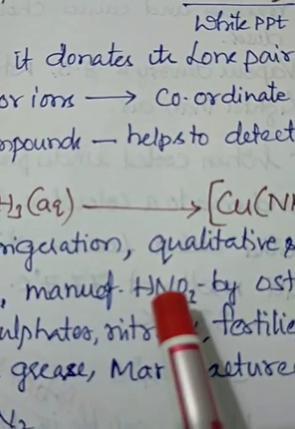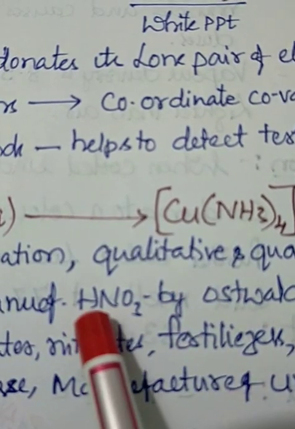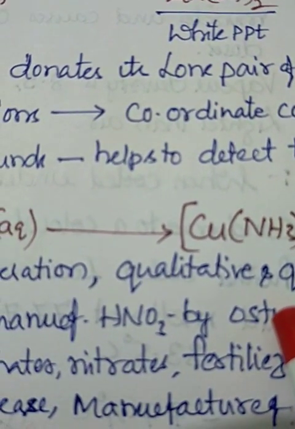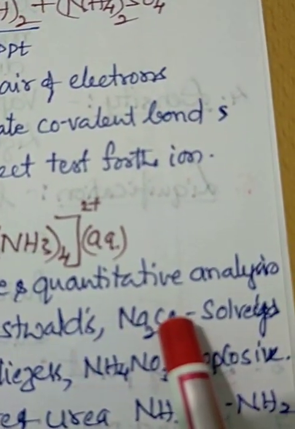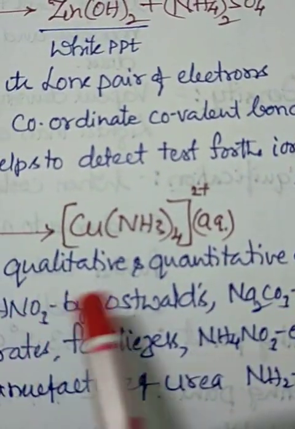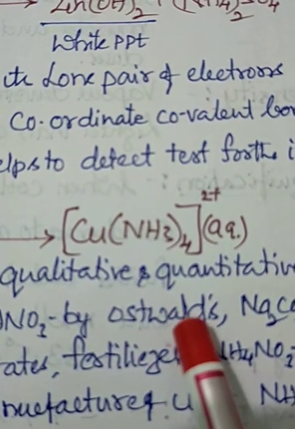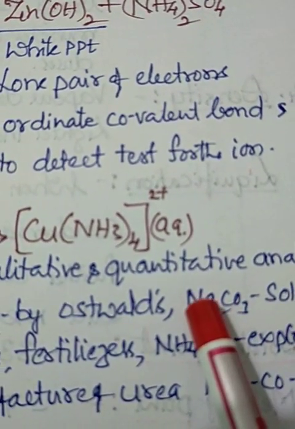And in the manufacture of nitric acid by the Ostwald process, and sodium carbonate by the Solvay process. Two processes are there.